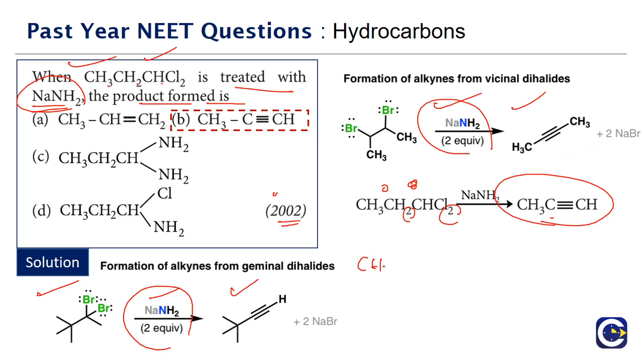So the final product will be what? CH3, C triple bond CH. And the chlorines will get added to the sodium, so we'll get two equivalents of NaCl, and the hydrogens will get added to the NH2, so we'll get 2 moles of NH3. So this will be the final outcome of the reaction.